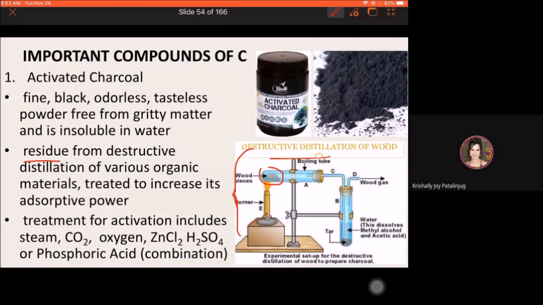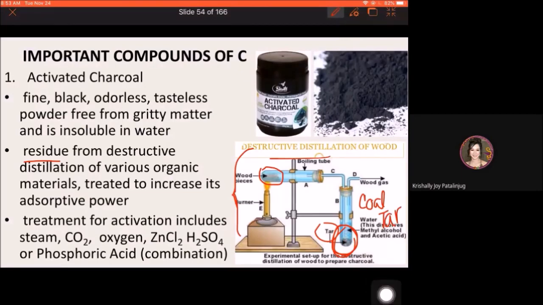Then later on, black particles will be produced. Those black particles are the coal, or coal tar. Black particles.